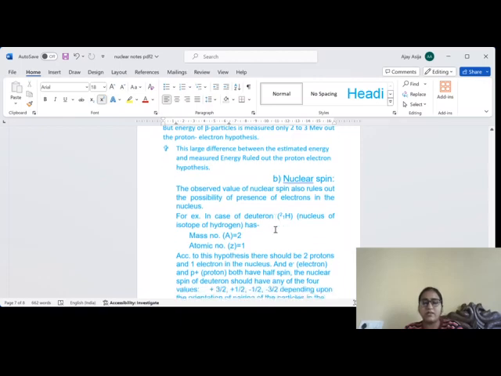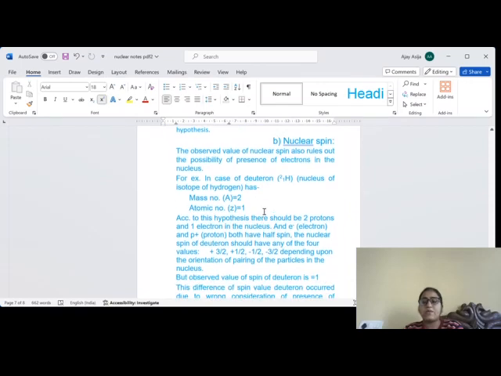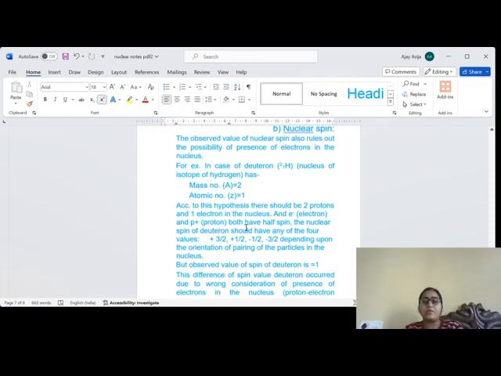For example, in case of deuteron, the mass number is 2 and atomic number is 1. So according to this hypothesis, protons equal to the mass number means 2 protons, and electrons half the mass number, that is 1. So 2 protons and 1 electron must lie in the nucleus.